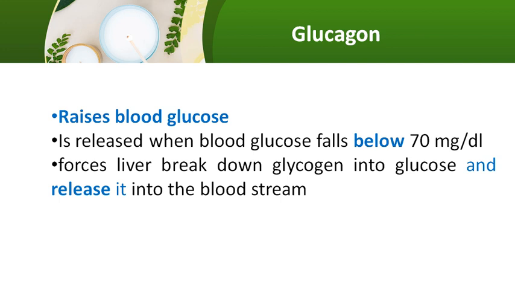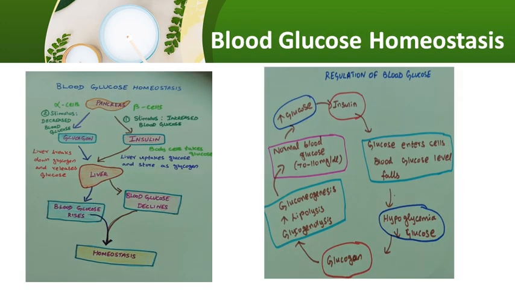Whenever the level goes above 110, insulin will regulate. When the level goes below 70, glucagon will. So both the hormones, insulin and glucagon, play a major role in maintaining the blood glucose within the range 70 to 110 milligram per dl. So this is how the blood glucose homeostasis is regulated.